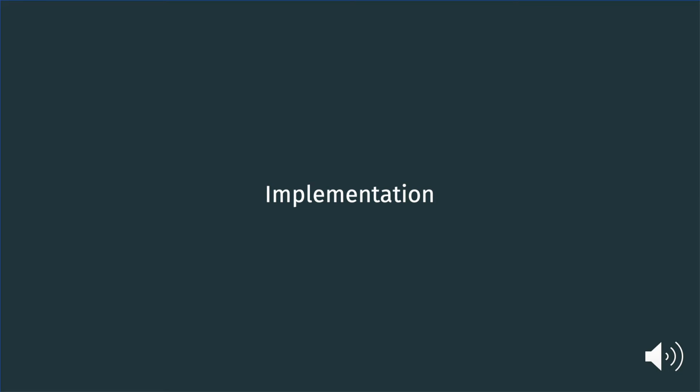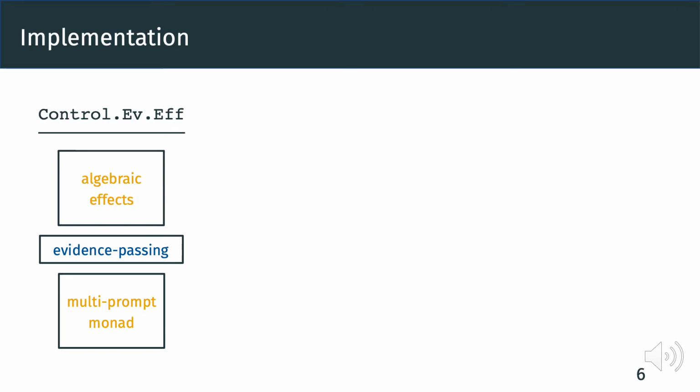Now let's dive into the implementation details. As we have shown before, algebraic effects in our library are built upon evidence passing to a multi-prompt monad. This involves two monads. First, the algebraic effect monad, as we have seen, is the F data type. The multi-prompt monad, as we will introduce later, is implemented by the control data type.